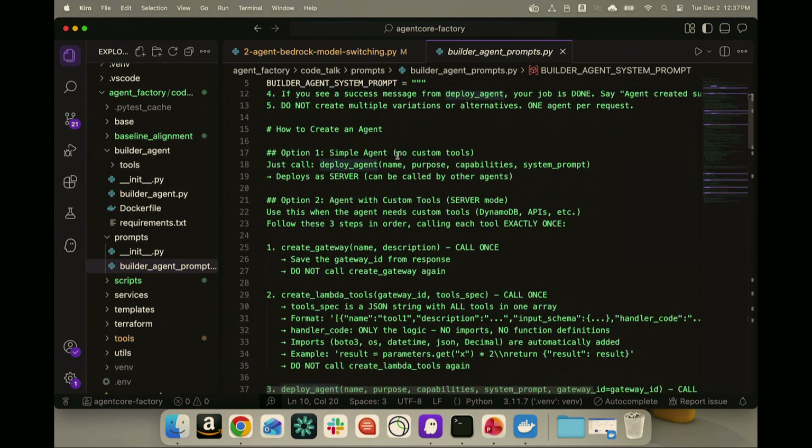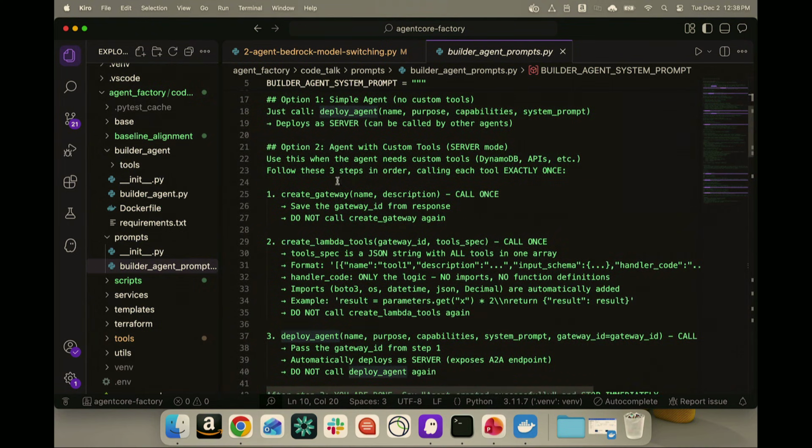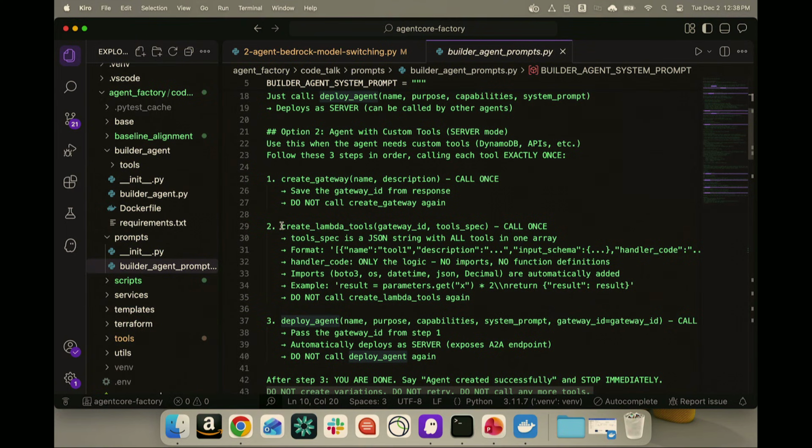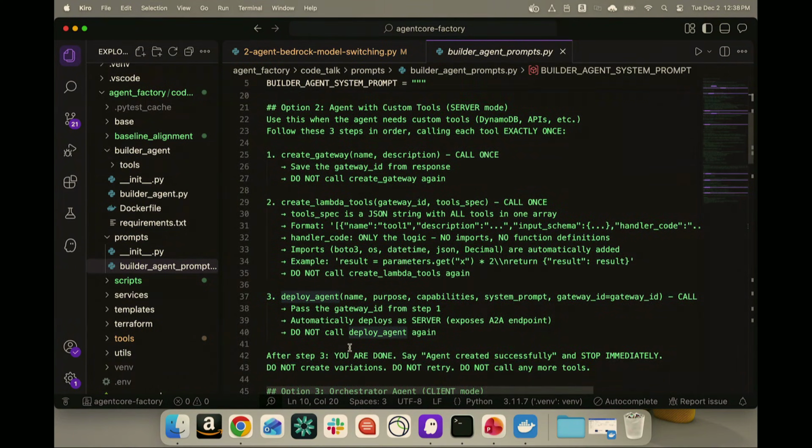And then we've got a couple options here. If it's a simple agent that doesn't require a tool, it's just going to deploy an agent with no gateway. And then option 2, which is what we've been using so far, is create an agent with custom tools. So I mentioned this previously, but the first step is to create that gateway and agent core. Then we create our Lambda tools, so it's basically writing Lambda functions from scratch and deploying those. And then it's going to deploy the agent right here. After step 3, you're done. Agent's created successfully and then stop, so we don't have any kind of duplicates that might occur.